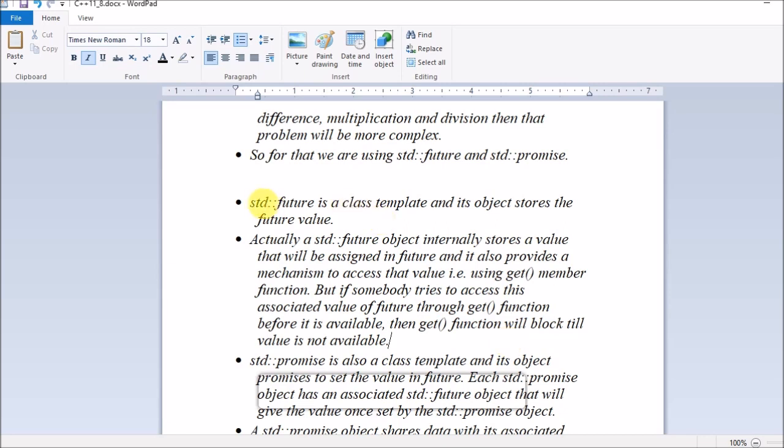So guys, always remember: std::future is a class template and its value will be set in the future. It has the member function get, and if somebody calls this get member function at a stage where the value is not set, the get function will be blocked until the value in the future is set. So this is the concept.